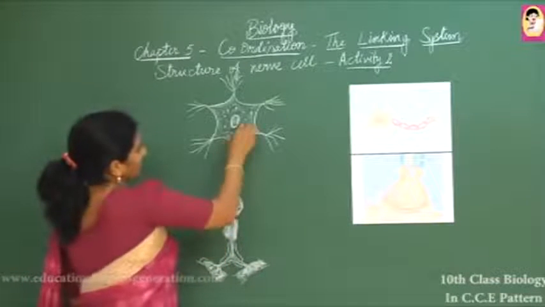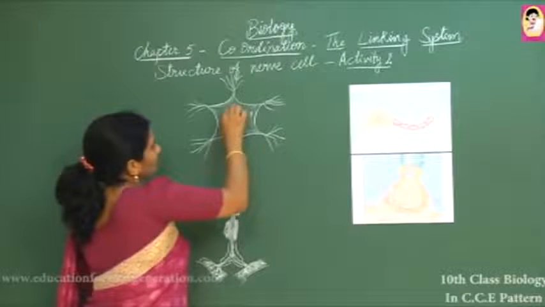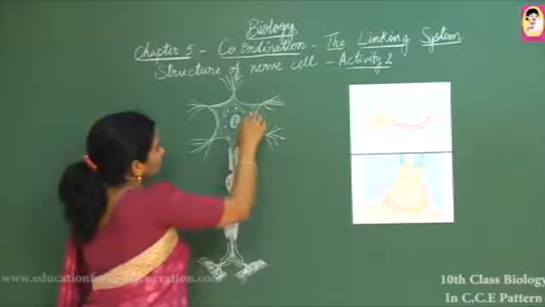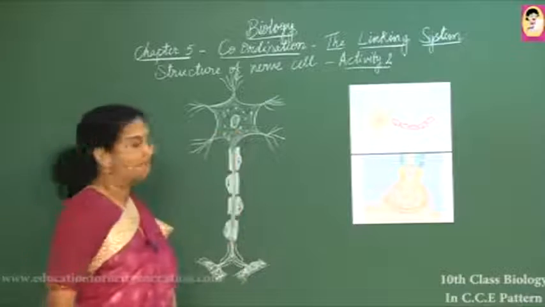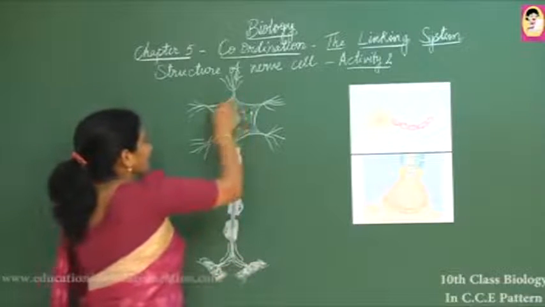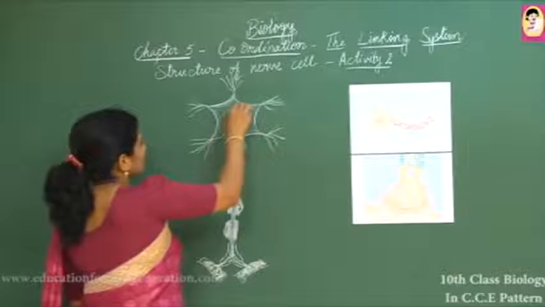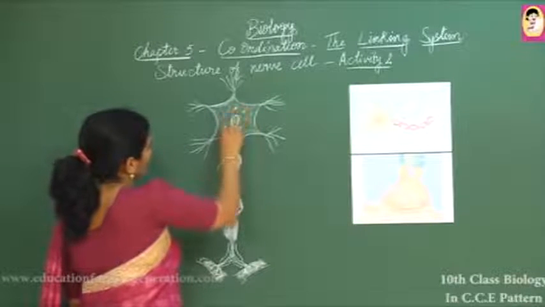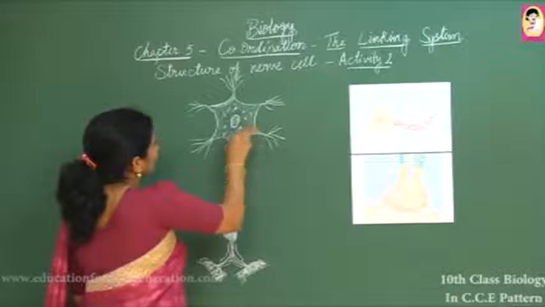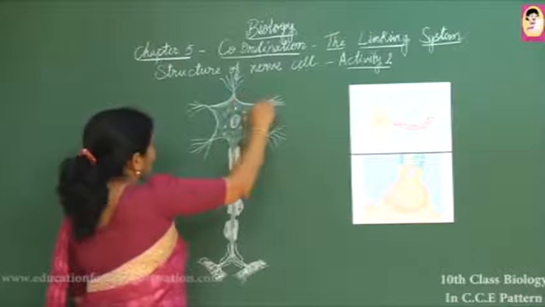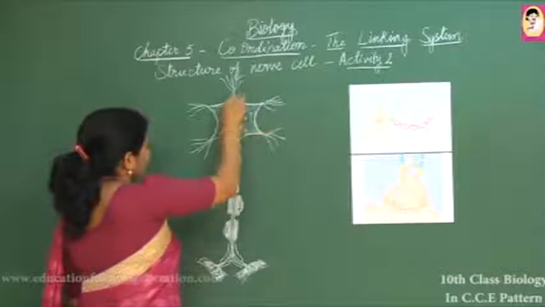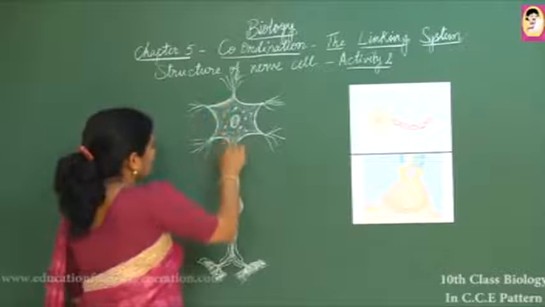We can take a permanent slide from our lab and observe these parts of the nerve cell. We can see a nerve cell which is different from other cell structures in our body. Here each nerve cell contains a flat structure which we call the cyton, or cell body.